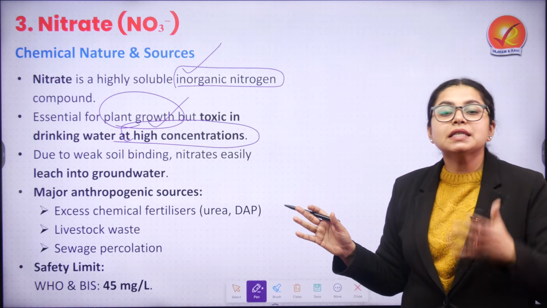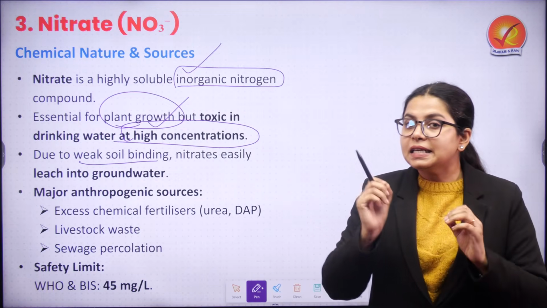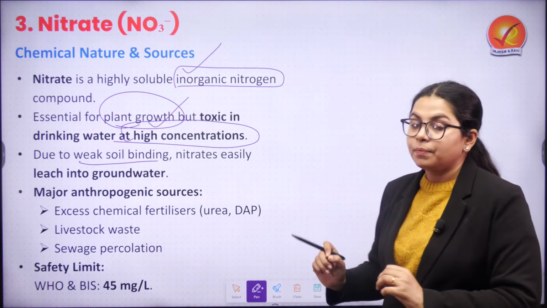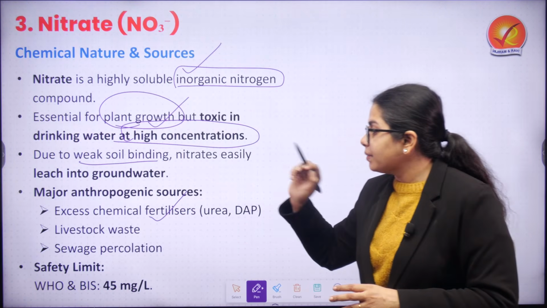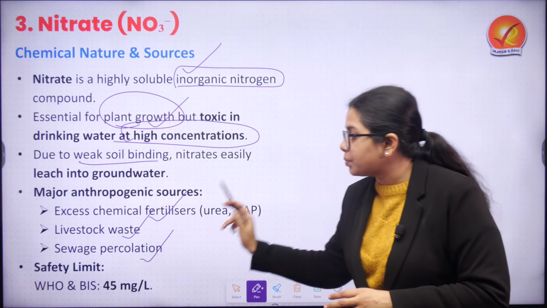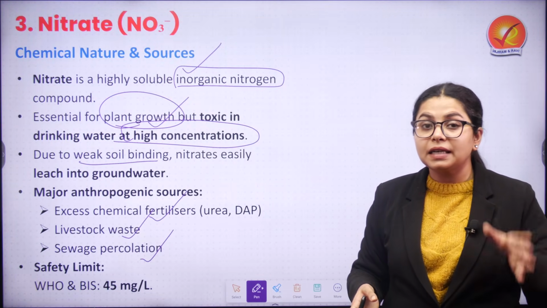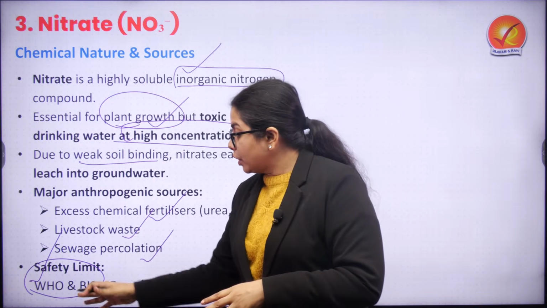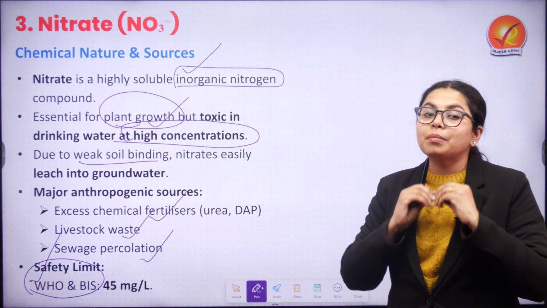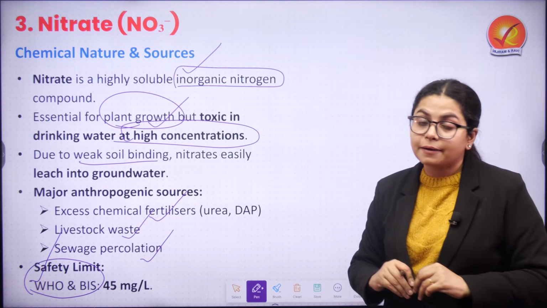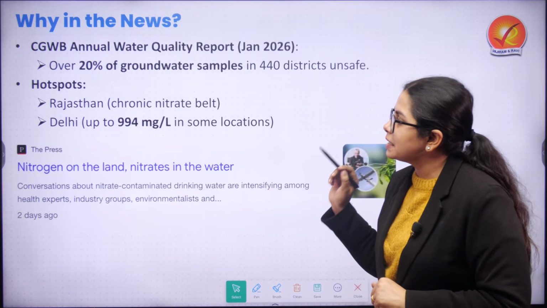Now, this happens because nitrates have a very weak soil binding and they easily leach into the groundwater. The major anthropogenic sources of such leaching are excessive chemical fertilizers, livestock waste, and sewage percolation. There has been a safety limit set for nitrates present in water: as per WHO and BIS, 40 milligram per liter is the maximum limit. Now, this has been in the news because the exact opposite has been found.